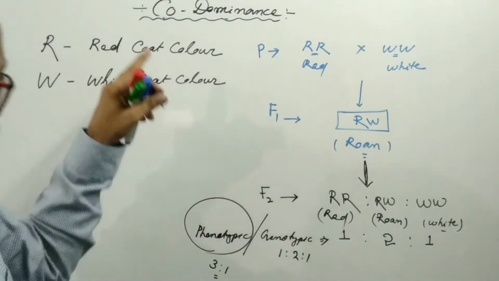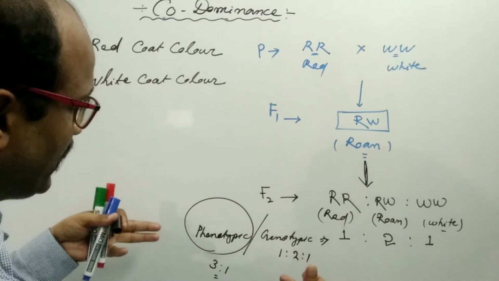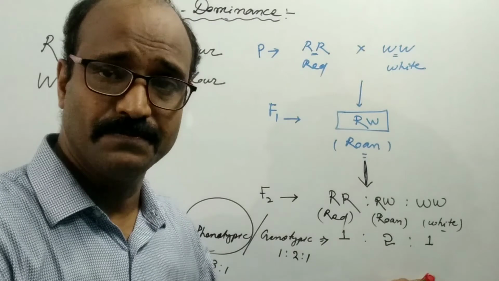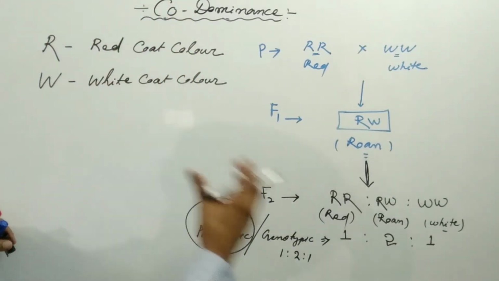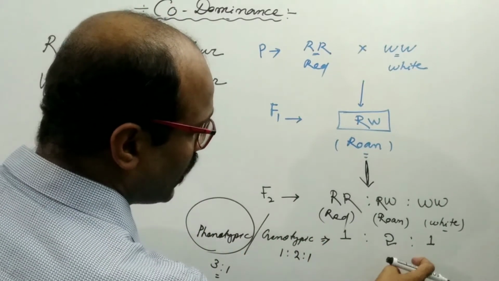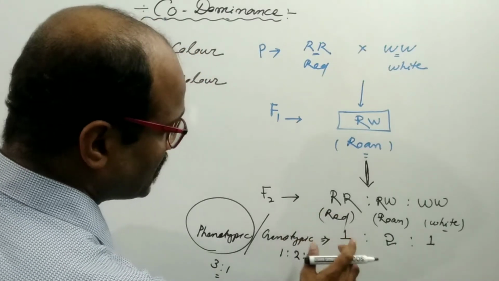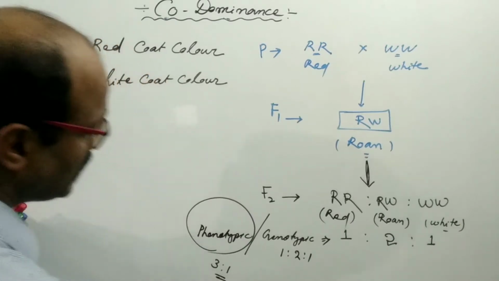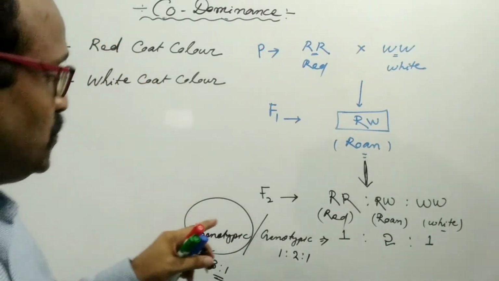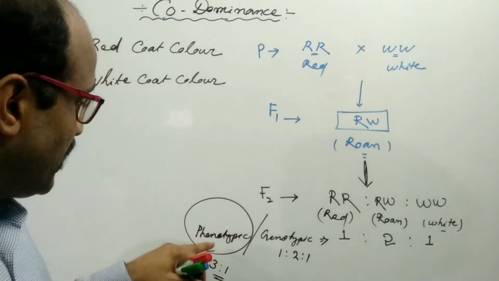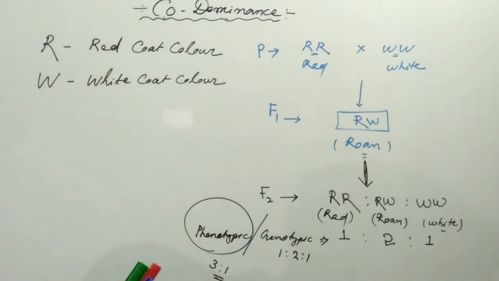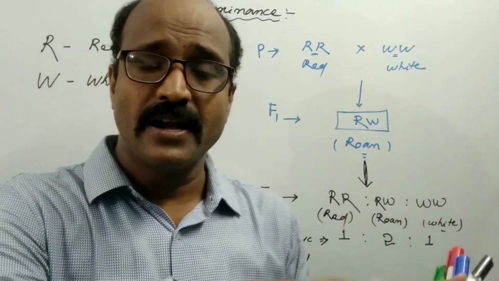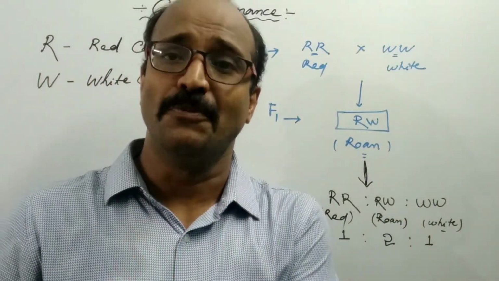But here in codominance, both the phenotypic and genotypic ratio would be the same, 1:2:1, instead of 3:1 as we discussed in Mendelian inheritance. So this is the codominance, and it slightly differs from incomplete dominance.